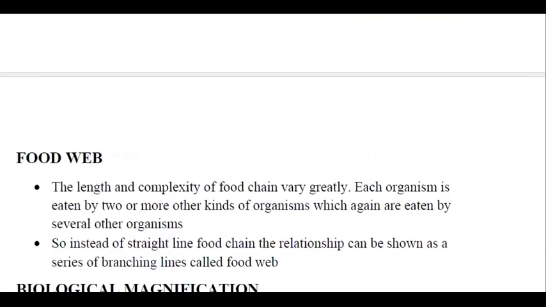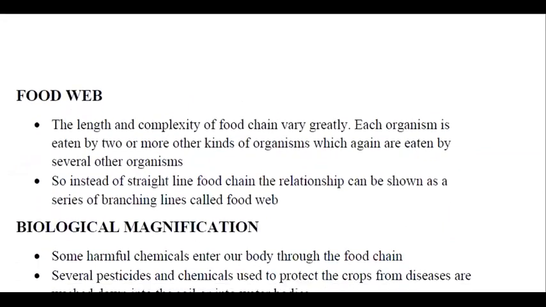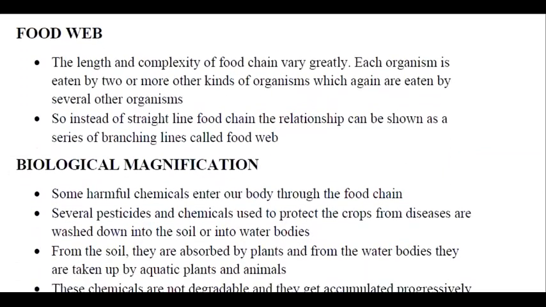Now our next topic is food web. As you have seen in the video, the length and complexity of the food chain may vary. Each organism is eaten by 2 or more other kinds of organisms, which are again eaten by several other organisms. So instead of a straight line food chain, the relationship can be shown as a series of branching lines. Some branches of lines are there, and that is called the food web.